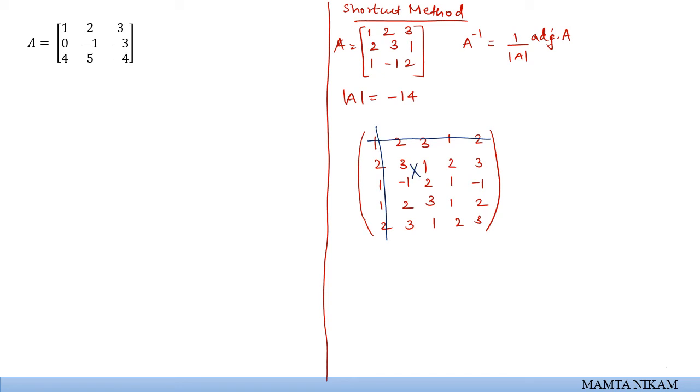So this will be the first determinant value we will obtain, second, third. Now remember, we will calculate the determinant values in vertical form, whereas when we write it down, we will write it down in horizontal form. Calculating vertically, write it down in horizontal form. That will give us the adjoint of matrix A.